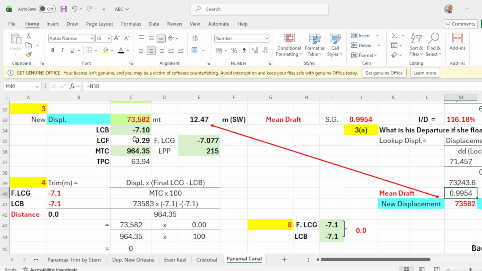Then you will have the LCB of negative 7.10, LCF is negative 0.29, MTC is 964.53, TPC is 63.94.